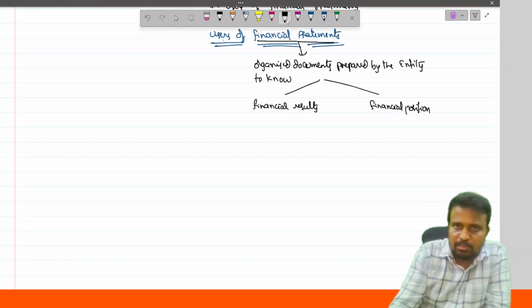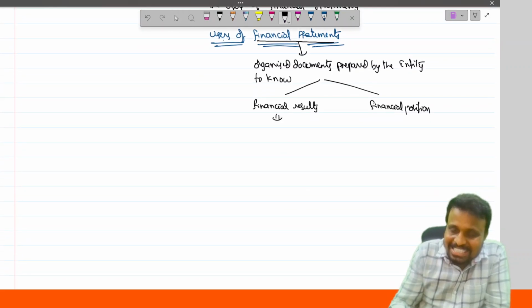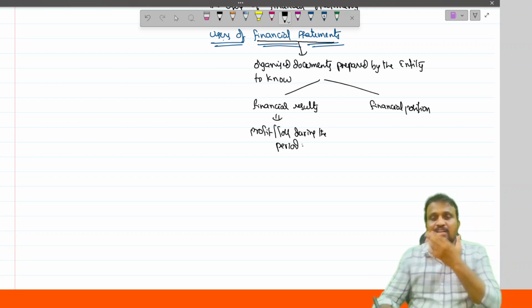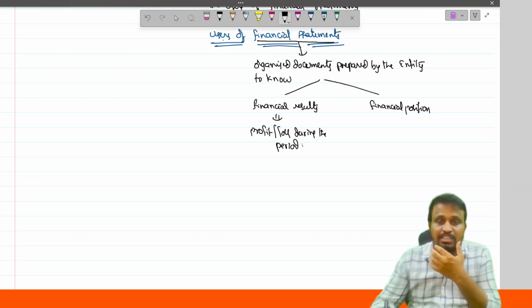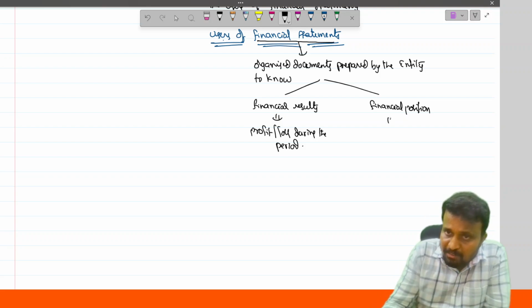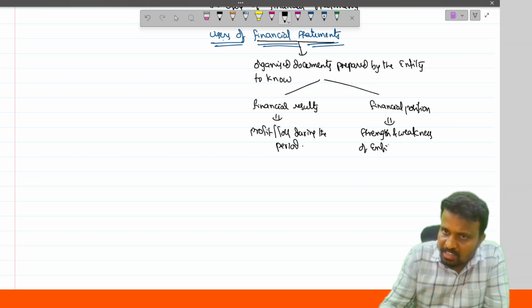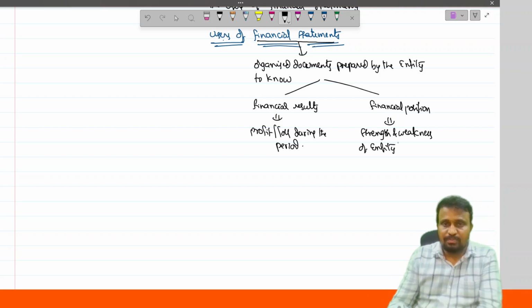Financial results are generally represented in terms of profit or loss during the period. And financial position represents the strength and weakness of the entity in terms of finance.